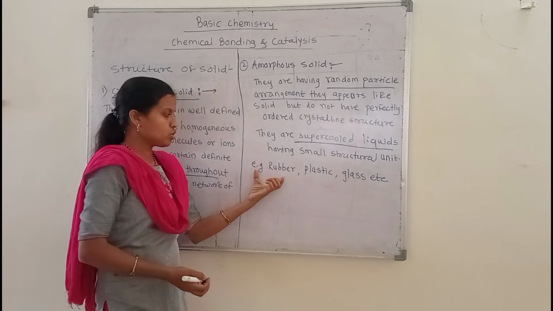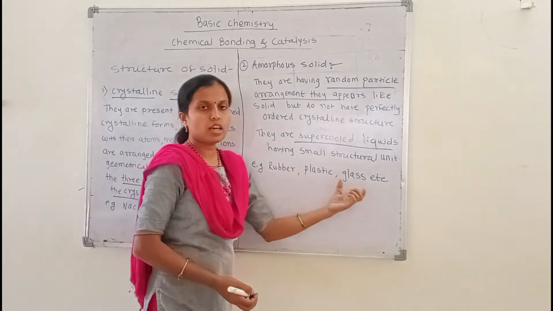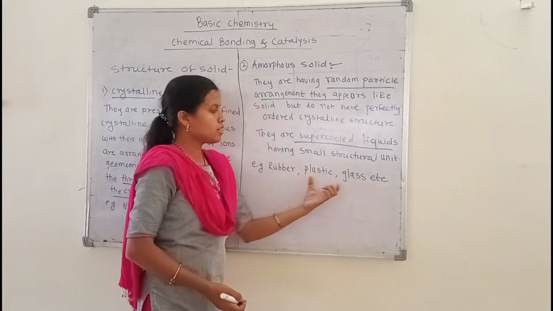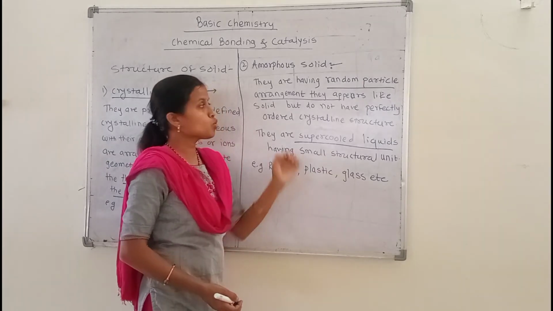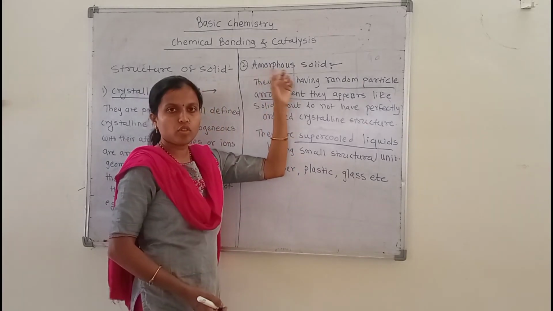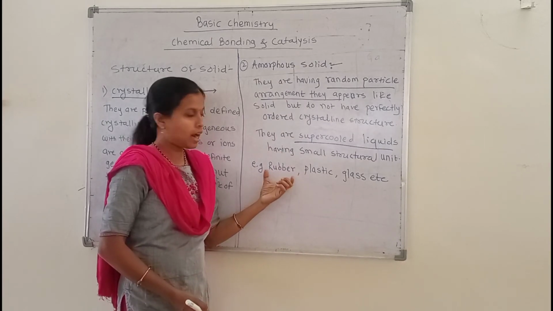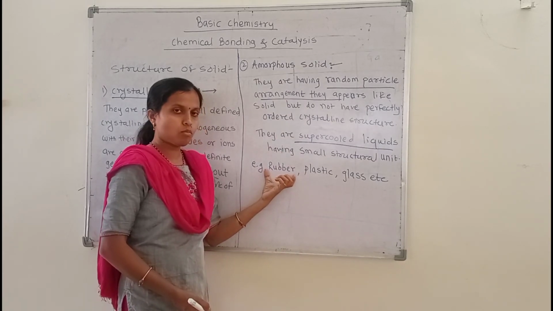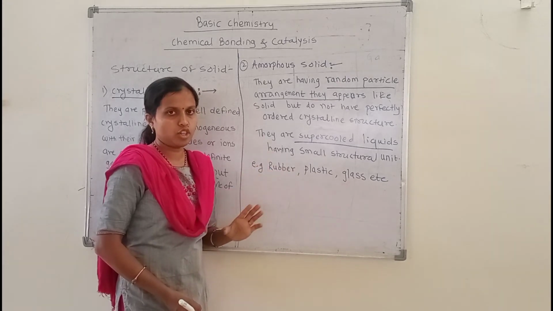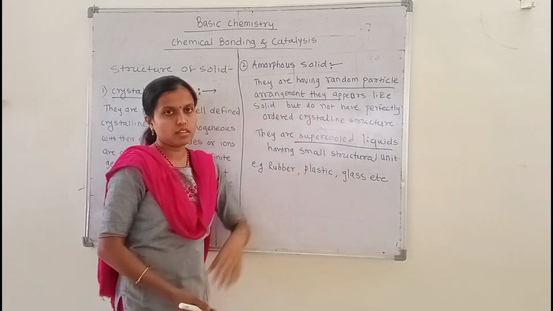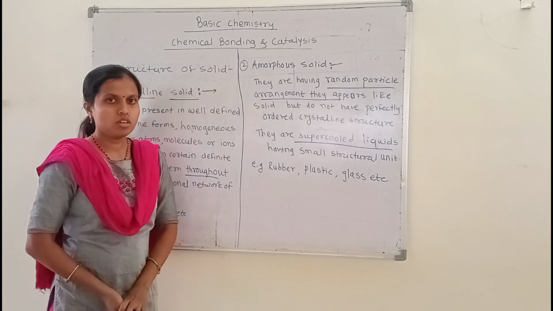Examples of amorphous solids are rubber, plastic and glass. These substances have an amorphous nature because they are soft and their atoms, ions and molecules do not have an ordered arrangement.